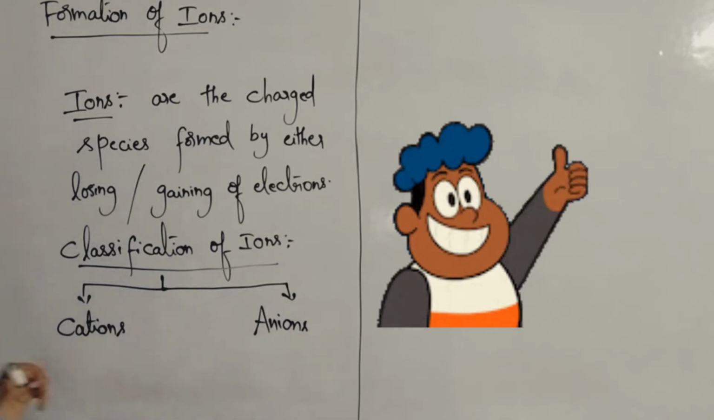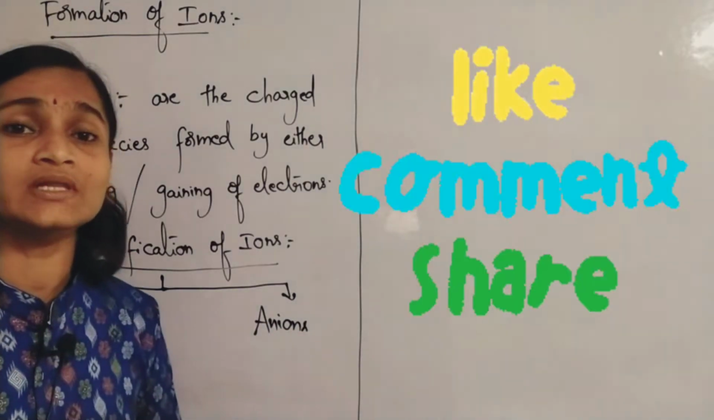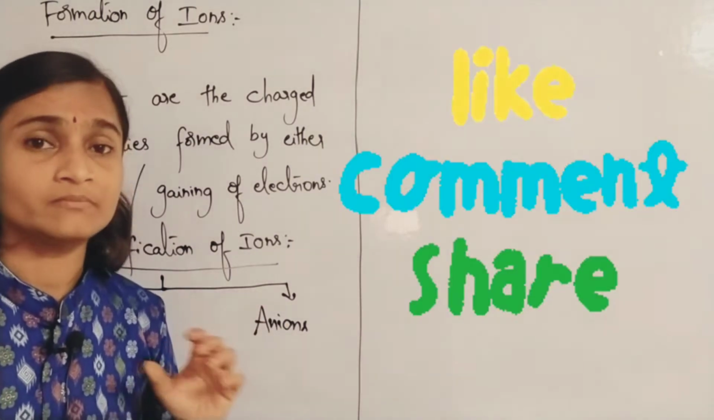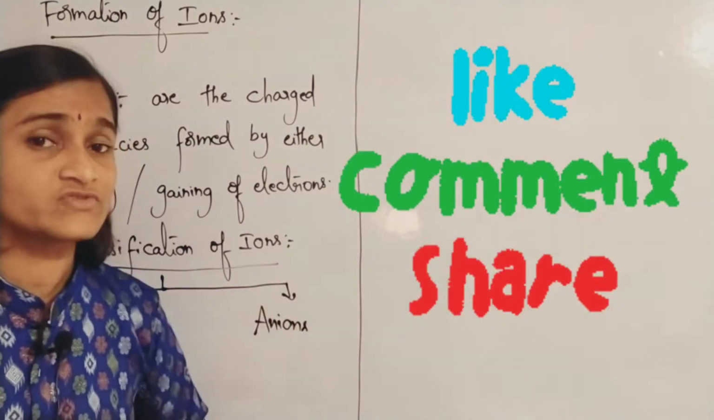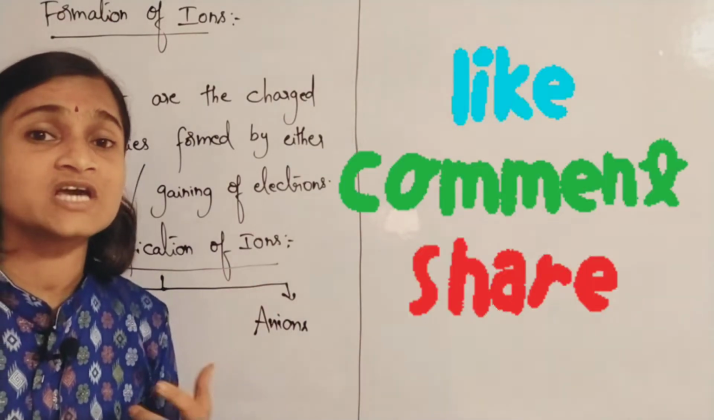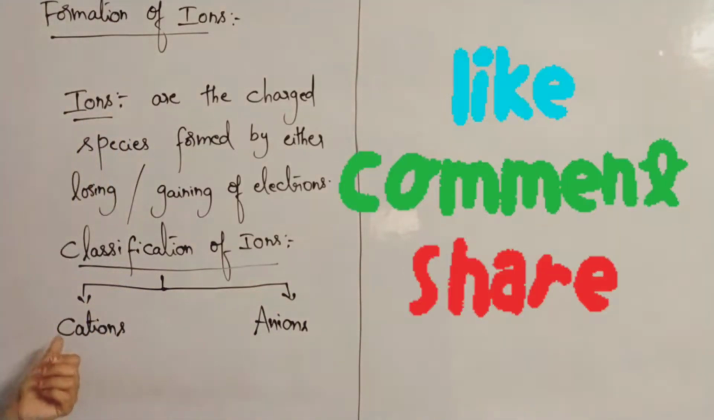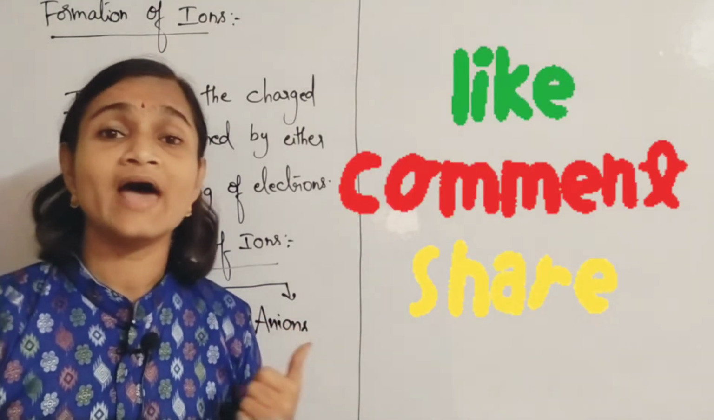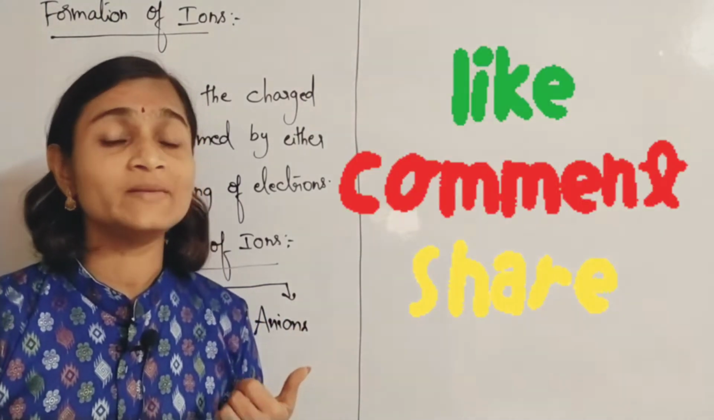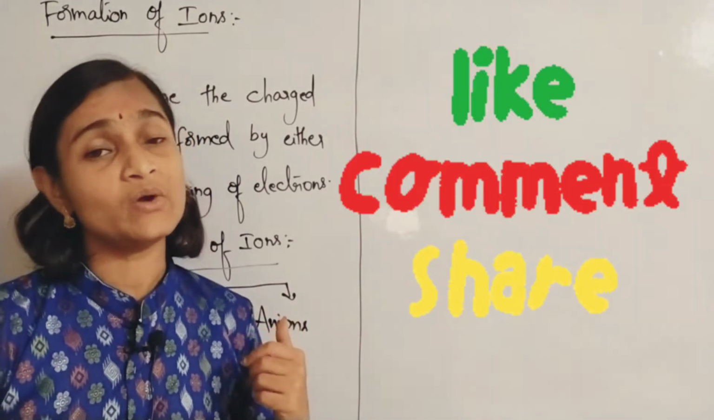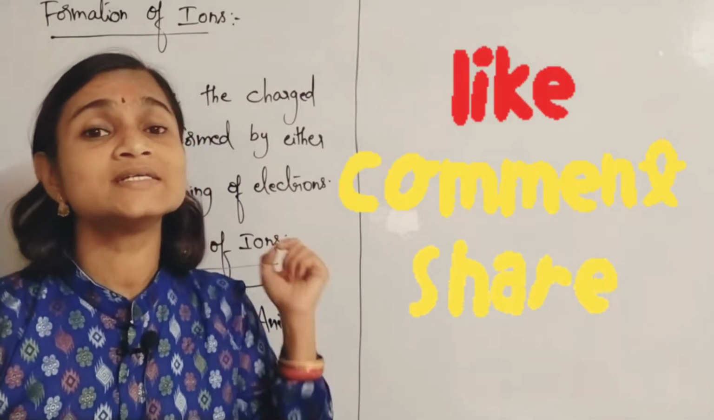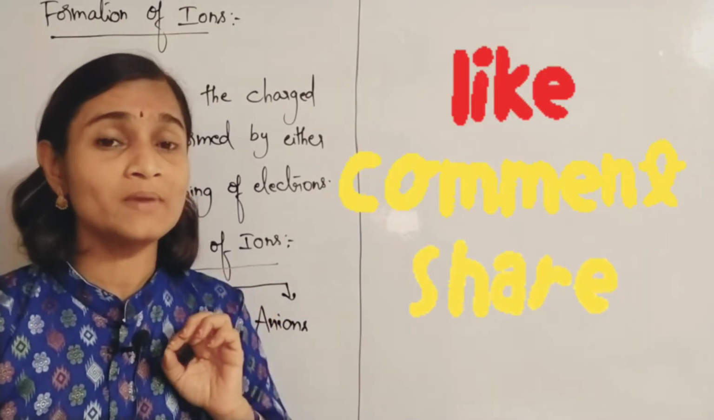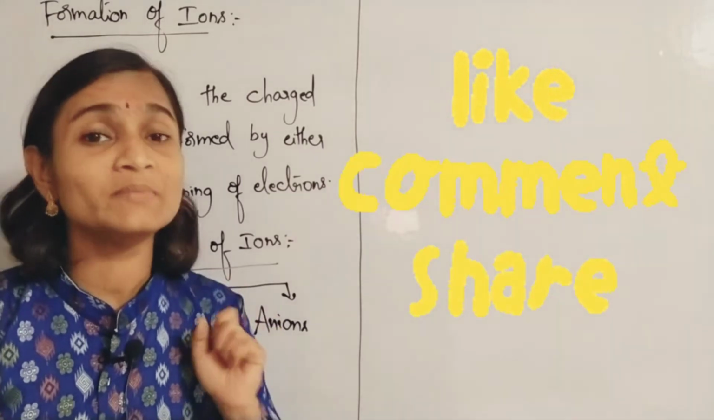This classification is based on which kind of charge the species is bearing. If it is a positively charged ion, you call it a cation. If it is a negatively charged ion, it is called an anion. Why will charged species be formed? Why do we have to learn about ions? In order to understand the stability of a compound. Why do atoms combine to form compounds? In order to acquire stability.